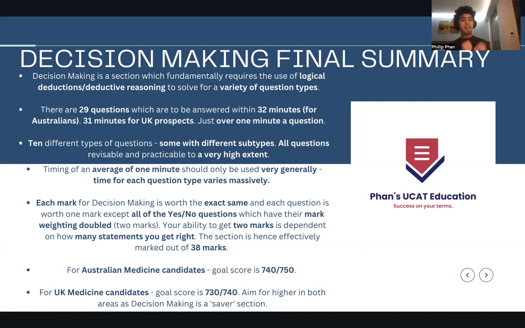it's a saver section. For UK medicine candidates, the goal score is 730 or 740, but aim higher because decision making is a saver section. You've literally seen that people will do poorly in verbal reasoning, and obviously you're going to need sections to make up for that.